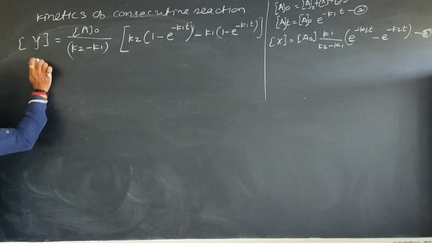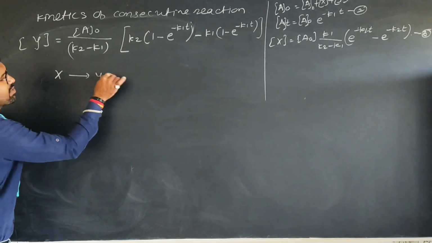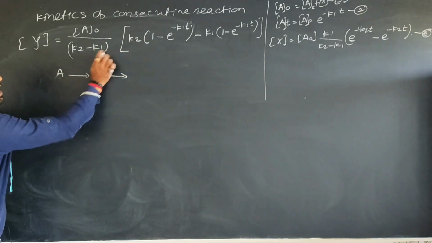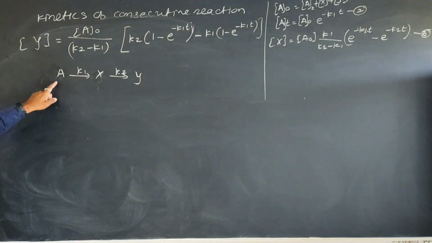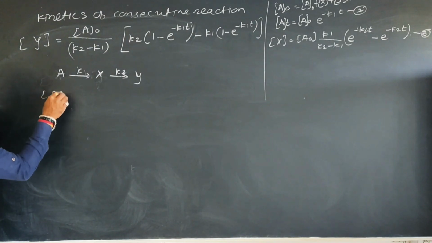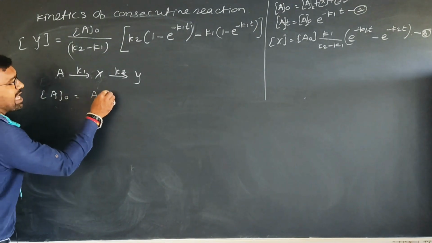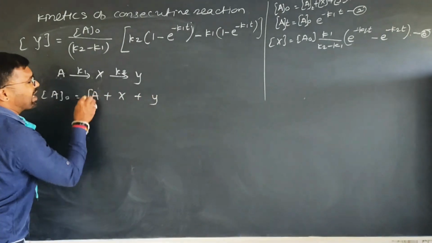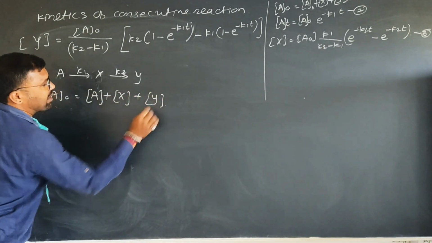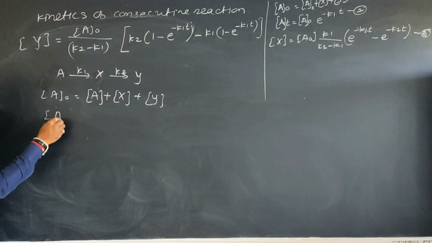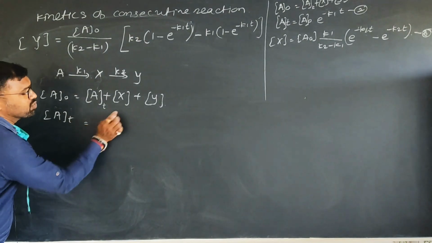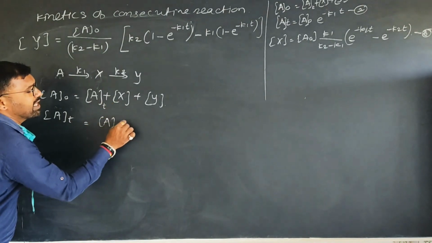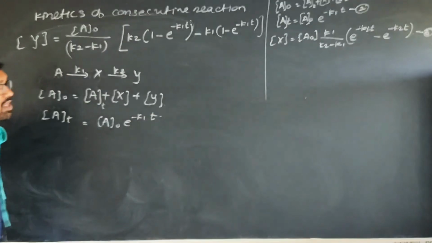At any time t, for this reaction, I write the reaction here: A gives x gives y with the rate constants k1 and k2. Here you can take A gives B gives C, no problem. What is the concentration of A0? At any time, A plus x plus y. What is the concentration of A at time t? It is equal to A0 into e raised to minus k1 into t.